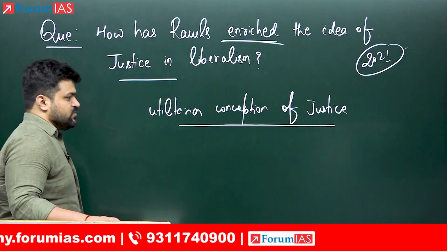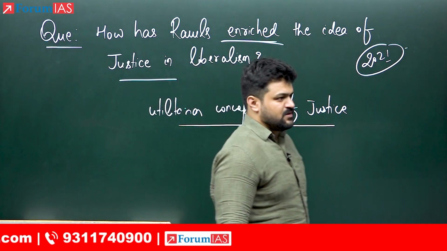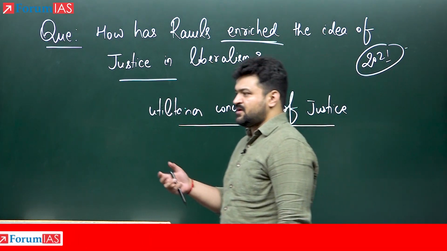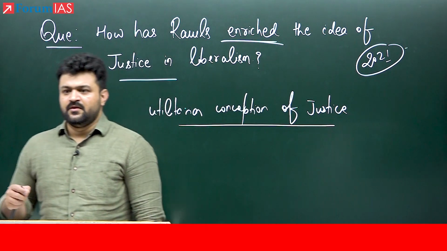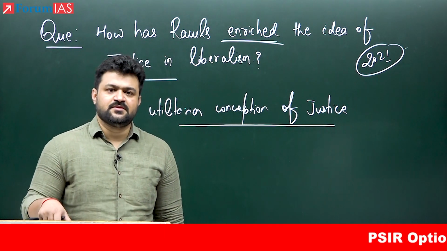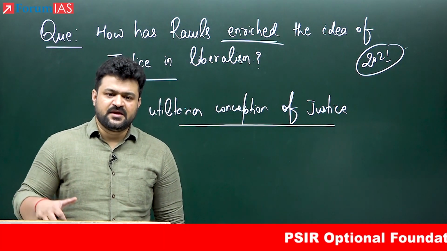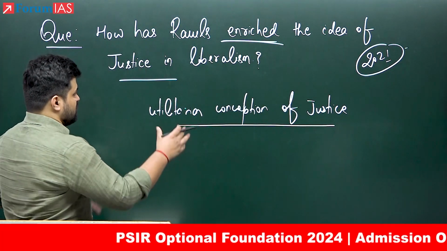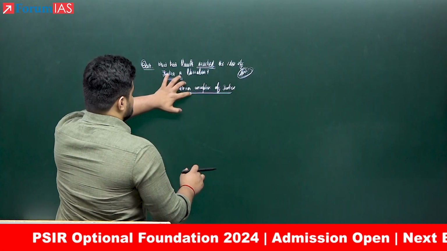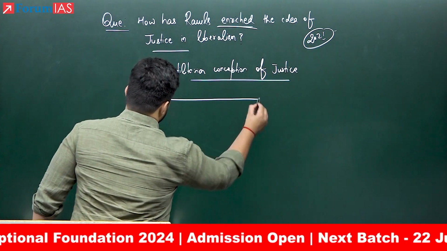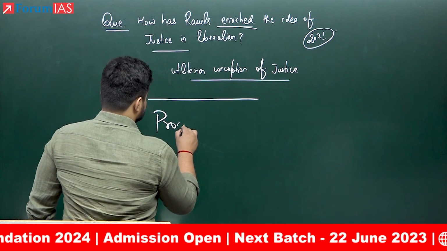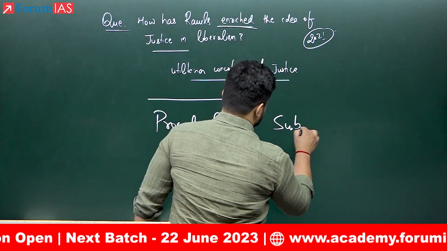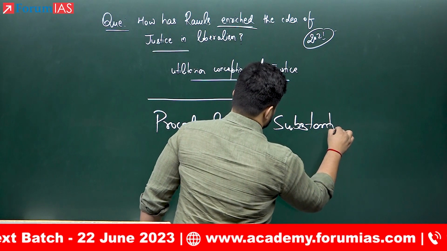Okay, now the utilitarian conception of justice emerged to counter, or you can say in response to, the criticism of the liberal procedural conception of justice that became obsessed with individual rights. Okay, so before we talk about the answer to this question, just understand this, that you have seen two different conceptions of justice. One is procedural and the other is substantive.